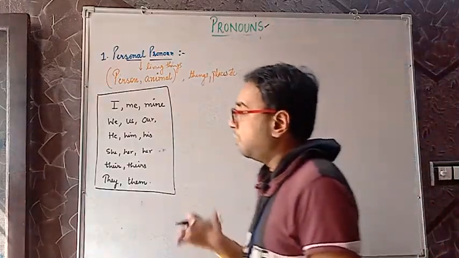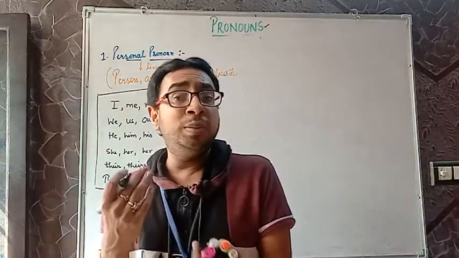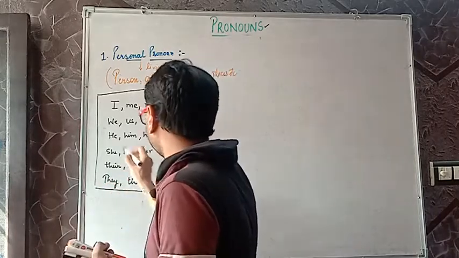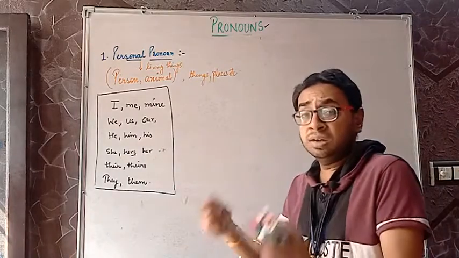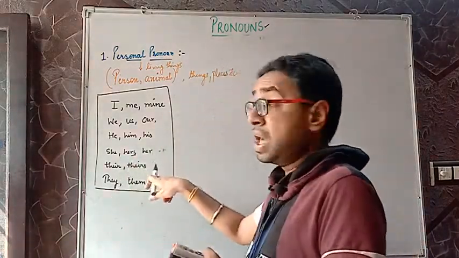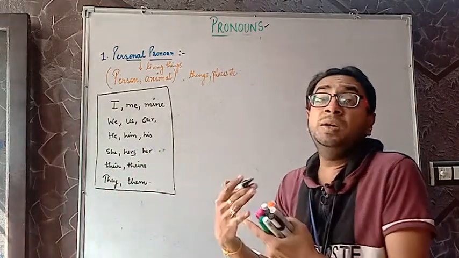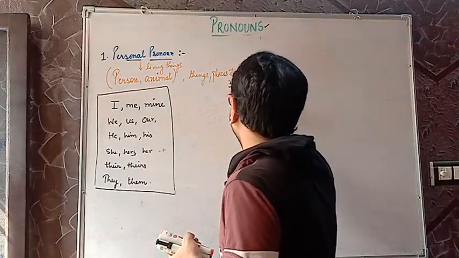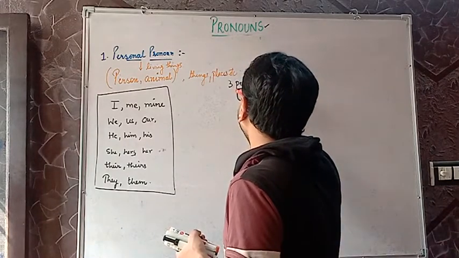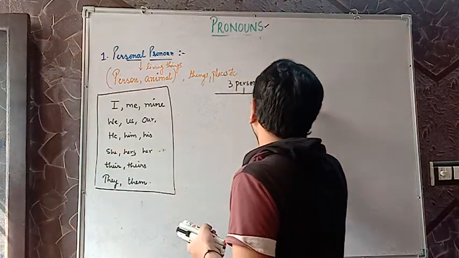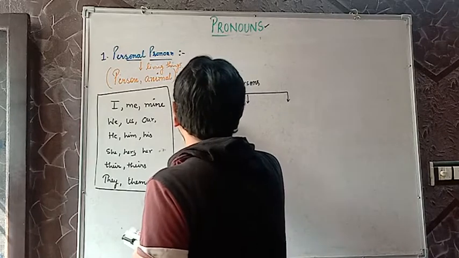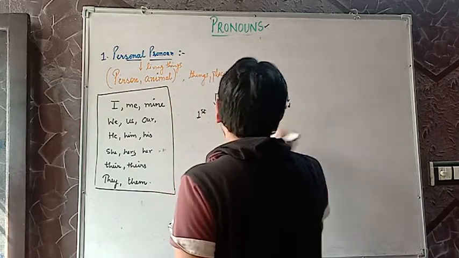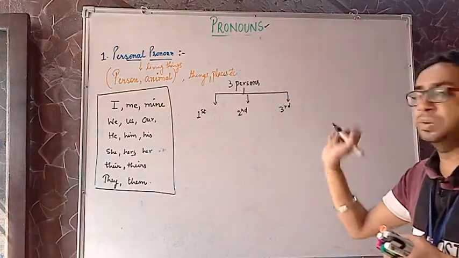Now we will see where we will be using I, where we will be using me, where we will be using mine, where you will be using even hers. Even hers we are having she, hers, her. So there, theirs, they, then where we will be using them. So basically for that we have three persons. When we talk about grammar, we have first person, we have second person, we have third person. First person, second person, third person.